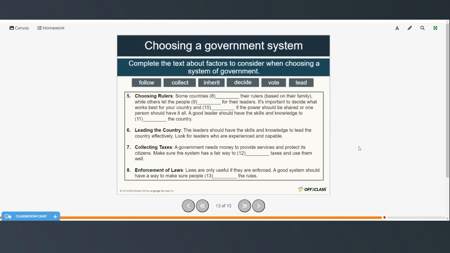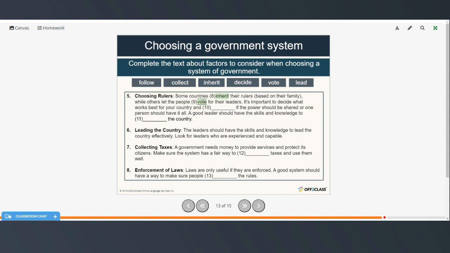All right, choosing rulers. Some countries inherit their rulers based on their family, while others let the people vote for their leaders.